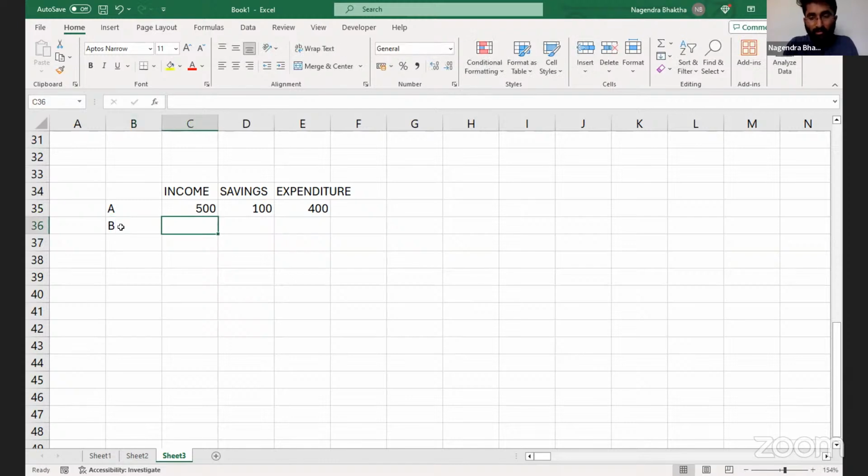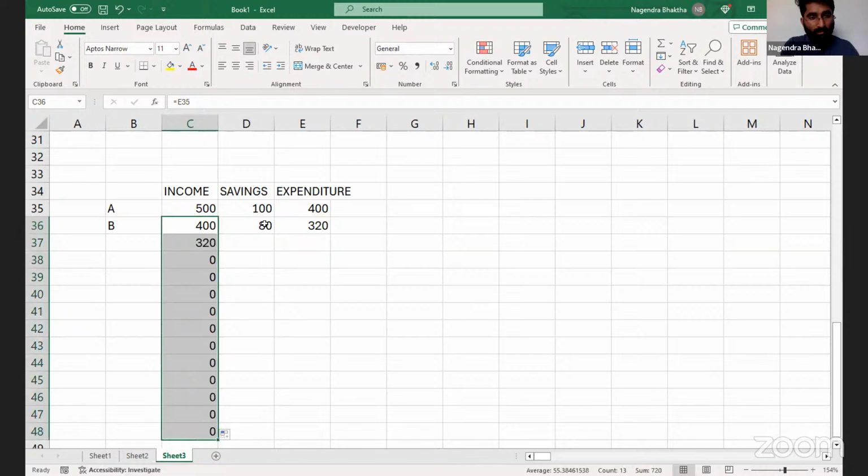What is the income of Mr. B? Mr. A gave it to Mr. B. How much amount? 400. So it is equal to 400. What is his savings? Marginal propensity to save in the economy is 0.2. 80 rupees is the saving. Expenditure will be 400 minus 80, 320. The answer is 320. Likewise, it goes on and on and on.